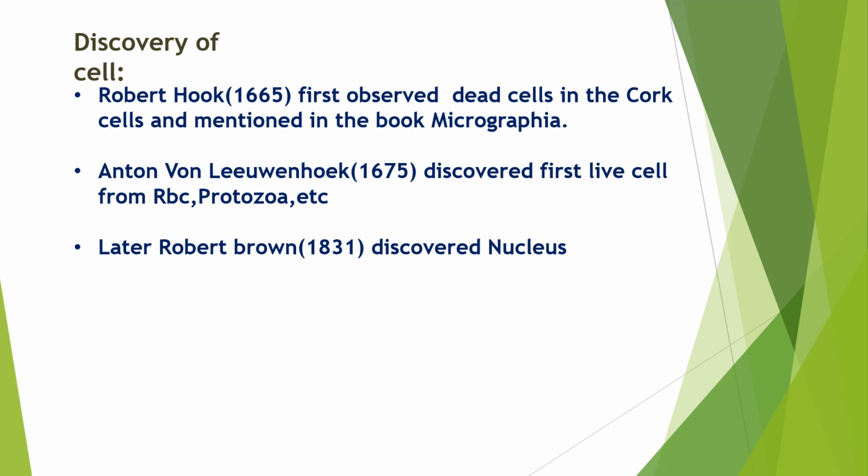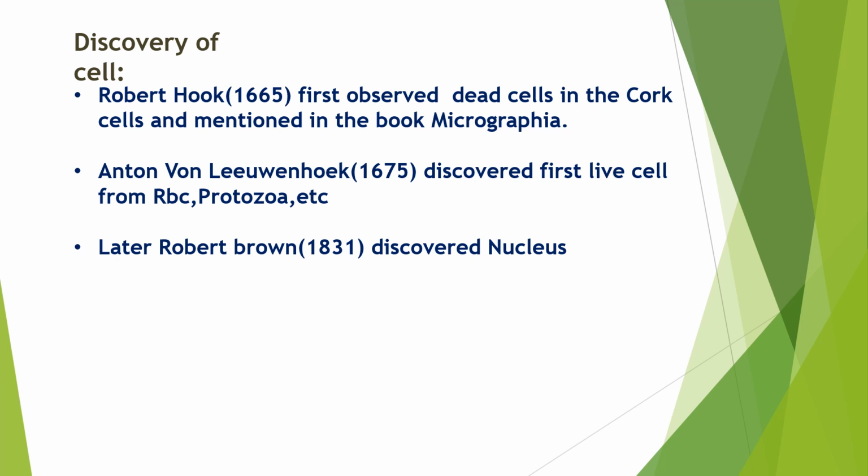But here, we need to remember one thing: he actually observed dead cells, because cork cells are dead. So the credit of dead cell discovery goes to Robert Hooke. And in the year 1675, a scientist known as Anton von Leeuwenhoek observed RBC, protozoan, and different types of samples under the microscope. So he observed the first live cell. So Anton von Leeuwenhoek got the credit of discovering the live cell, whereas Robert Hooke got the credit of discovering the dead cells.